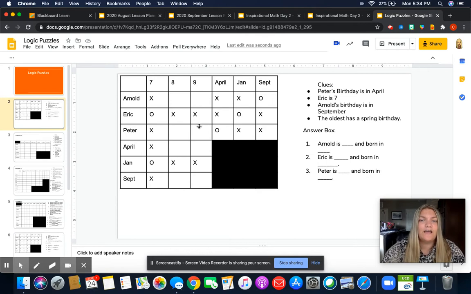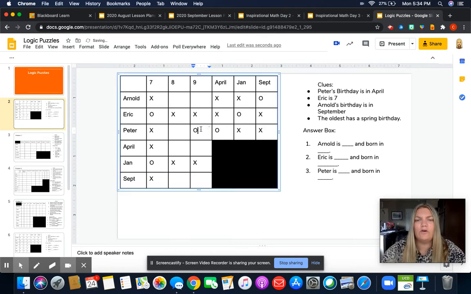April. So that means the oldest has an April birthday. Which means, how old is Arnold? 8. Good job. So, we could go ahead and fill out the rest of this box. I'm going to go ahead just so you guys can see the end of it. But if you already have a top part filled out and can answer all the questions in the answer box, you are more than welcome to stop.